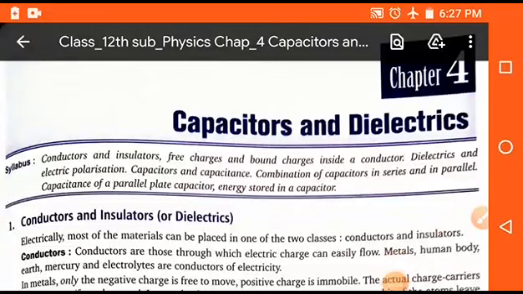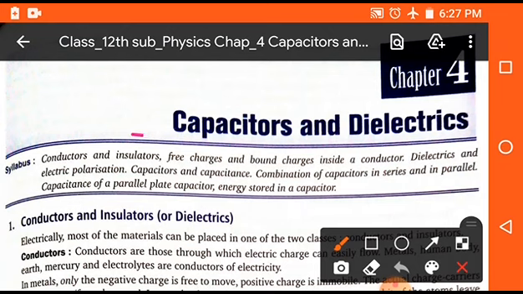In this session, we will study chapter number 4 of class 12th. And the name of the chapter is capacitors and dielectrics. So, first of all, we will discuss what the content of this chapter is.